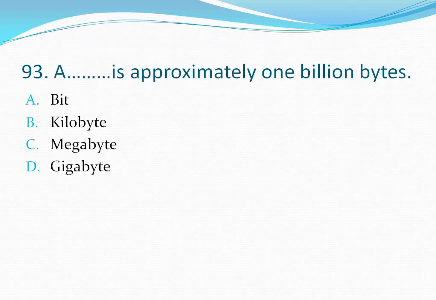Question number 93. A dash is approximately 1 billion bytes. An easy question. And the options are option A, bit, option B, kilobyte, option C, megabyte, and option D, gigabyte. A dash is approximately 1 billion bytes. So a gigabyte is approximately 1 billion bytes. So the correct answer is option D. Let's move to the next question.